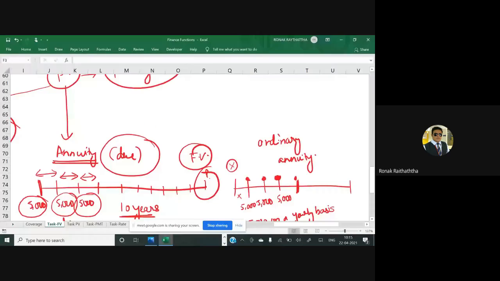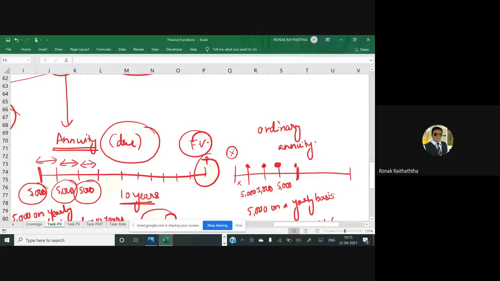There are a few other types of annuities as well. I'll go into those types, which are quite complex in nature, in some time to come. But let's have the basic structural understanding first. Primarily, you have only two types of annuity, though there can be others as well. If I give the example that you will start the investment after 5 years, not today, so there is a deferment period of 5 years, and after that you start making investments, and then you want to know the future value at the end of the 10th year, this is called a deferred annuity.